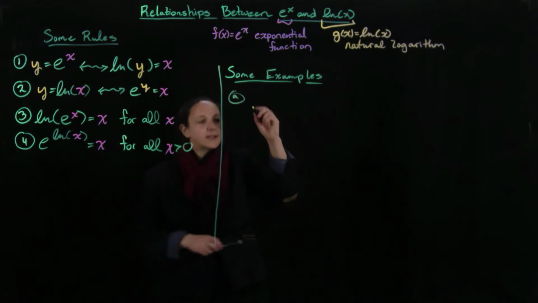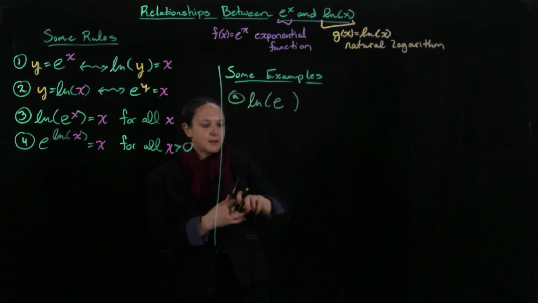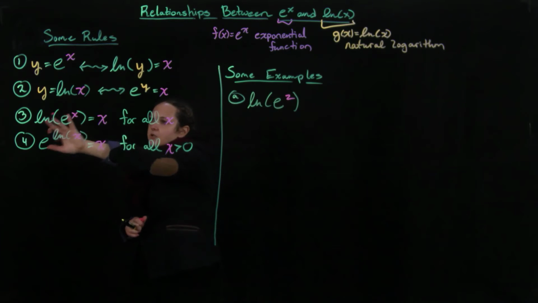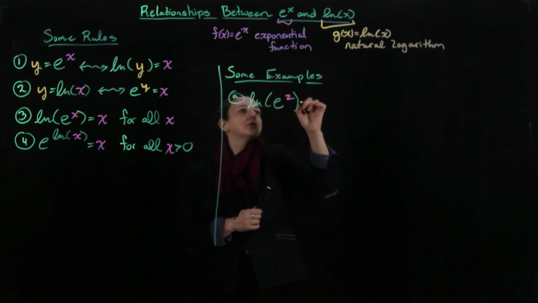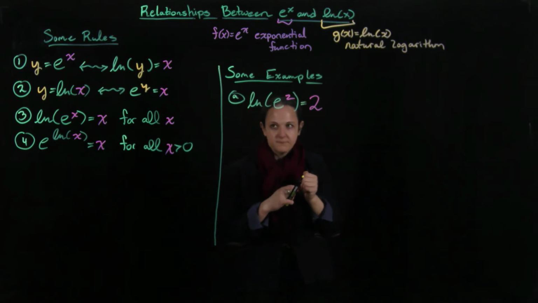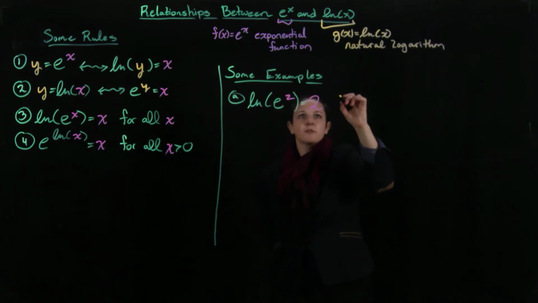So if I take the natural log of e, and then I put a squared here, then I can look back over here. So the natural log of e to something, I should get out the 2. Okay, so this is 2. And then we'll do another one. So I used rule 3 here.